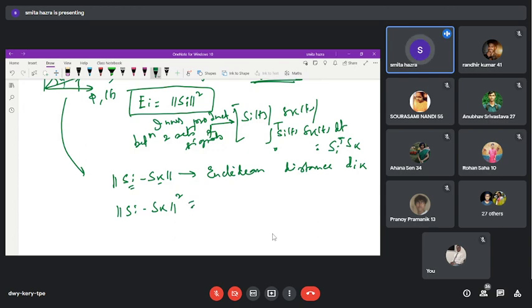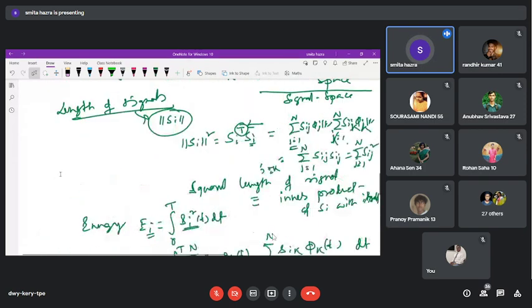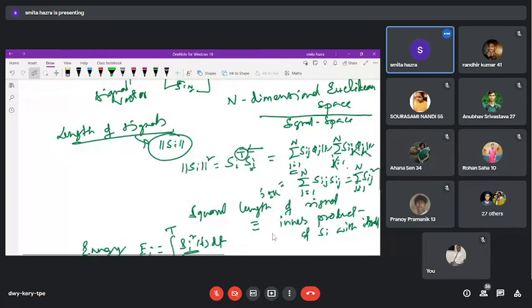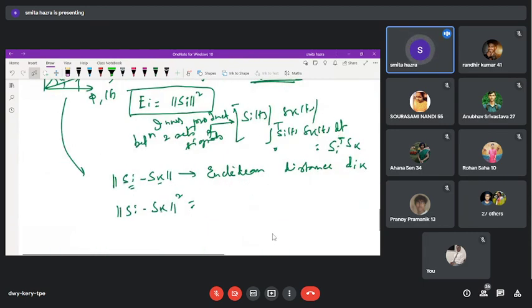You know that ||S_i||² is nothing but the sum of S_ij squared, already defined. Similarly, ||S_k||² is nothing but the sum of S_kj squared.